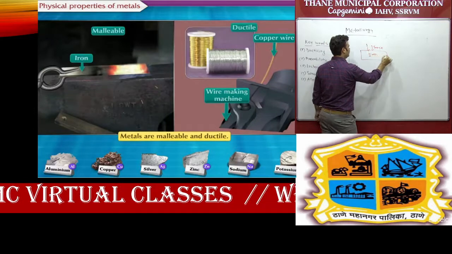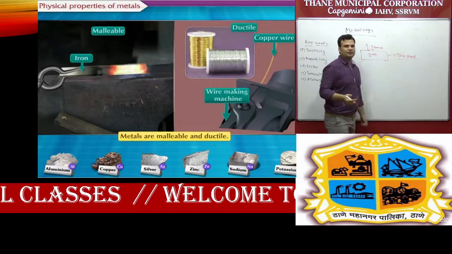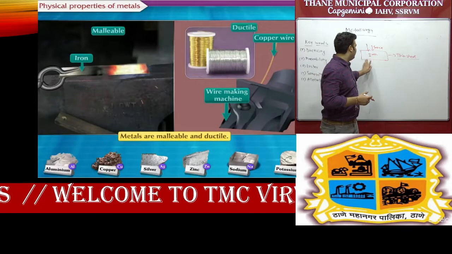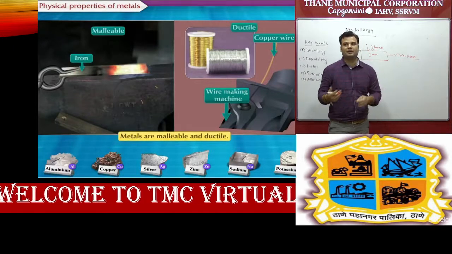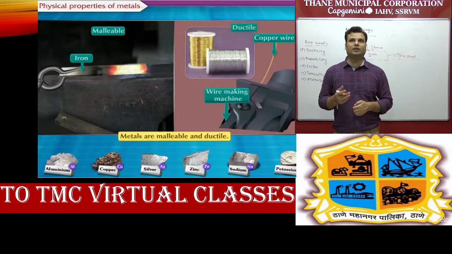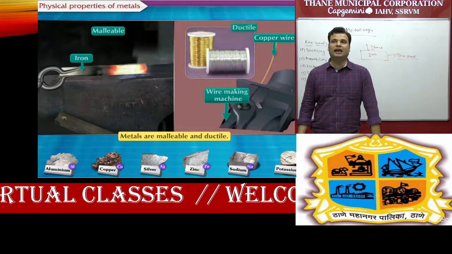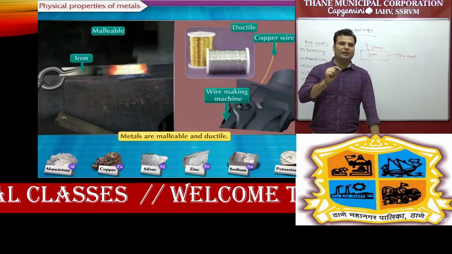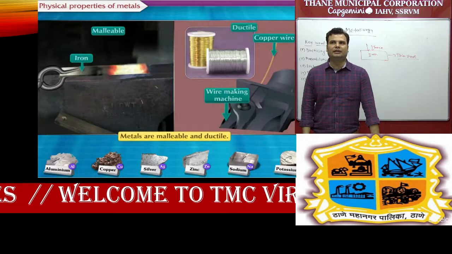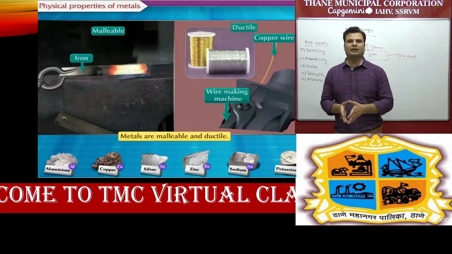we can convert it into a thin sheet, like aluminum sheet, iron sheet, because we are applying pressure. Whenever metals are converted into thin sheets by applying pressure, this property is known as malleability, and the metals are malleable. You can see in the figure also, iron is converted into thin sheets. Second, like gold, copper and aluminum wire, metals can be converted into thin wire, and this property is known as ductility, and metals are ductile. That's why it is given in the slide also: metals are malleable and ductile.